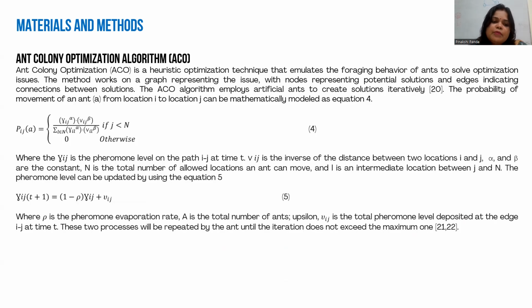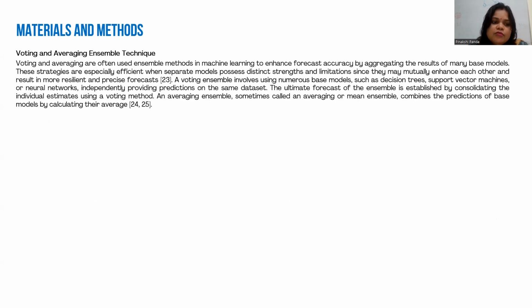And in ant colony optimization, SEO, we are using a heuristic optimization technique that emulates the behavior of ants. The method works on a graph representing the issue, with the nodes representing the potential solutions and connections between the solutions. So there is a formula there. We evaluate the features according to the algorithm, and we will be reducing the features of the microarray dataset after the normalization. And we are using voting and averaging.